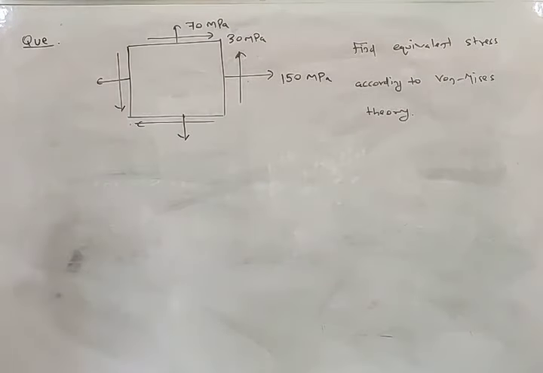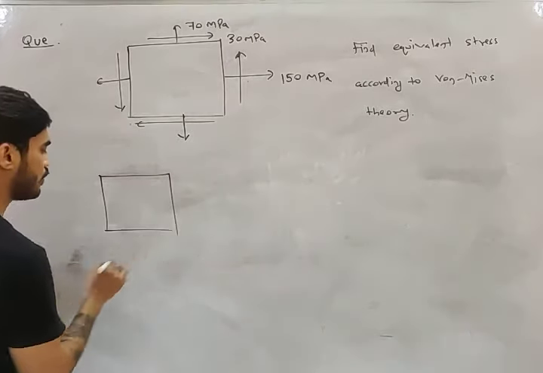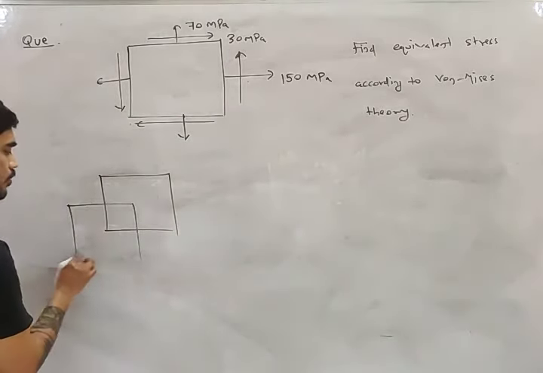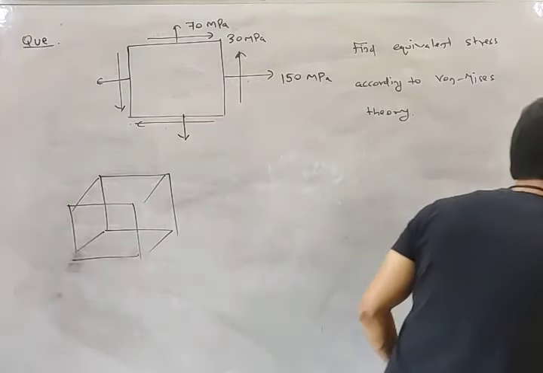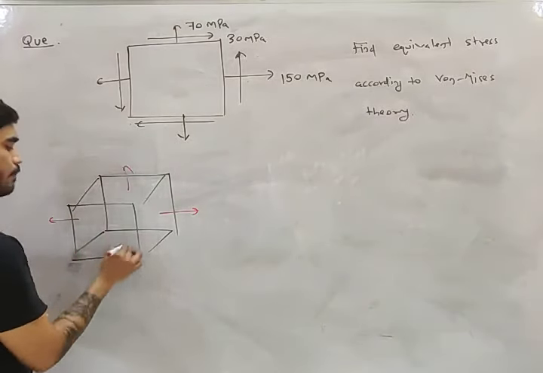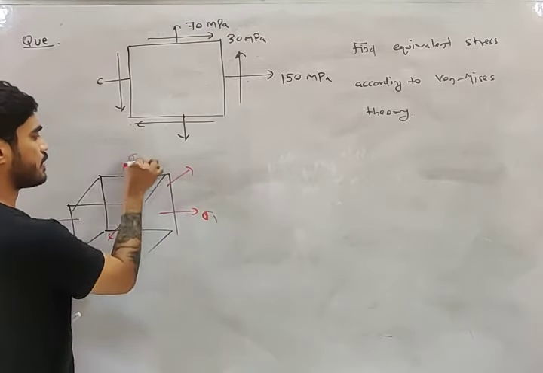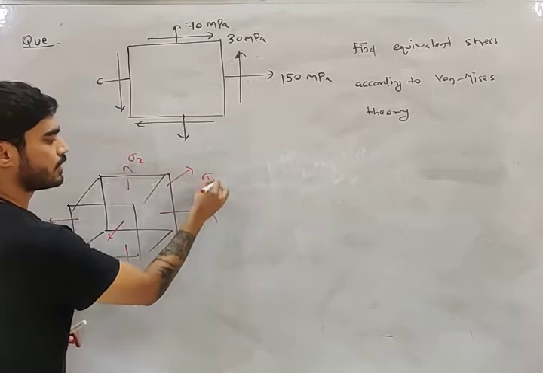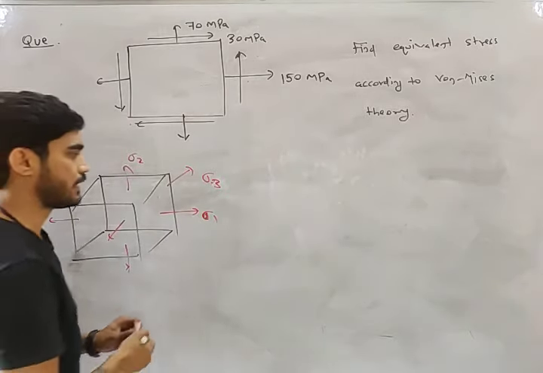So let me explain what is equivalent stress. Let's say we have a biaxial or triaxial state of stress. Let's say we have three principal stresses: sigma 1, sigma 2, sigma 3. So we have three stresses in three different directions right now.